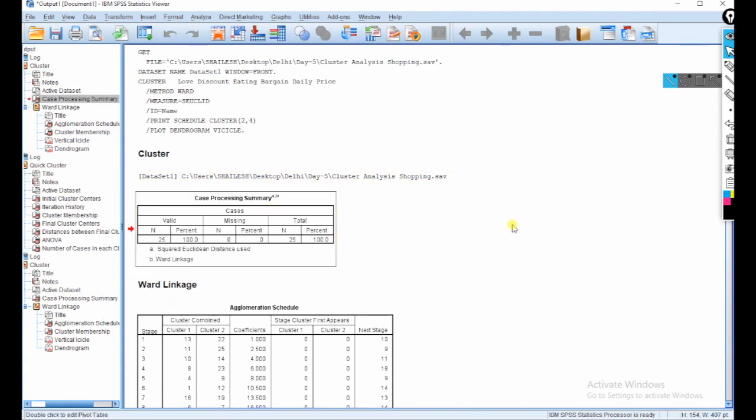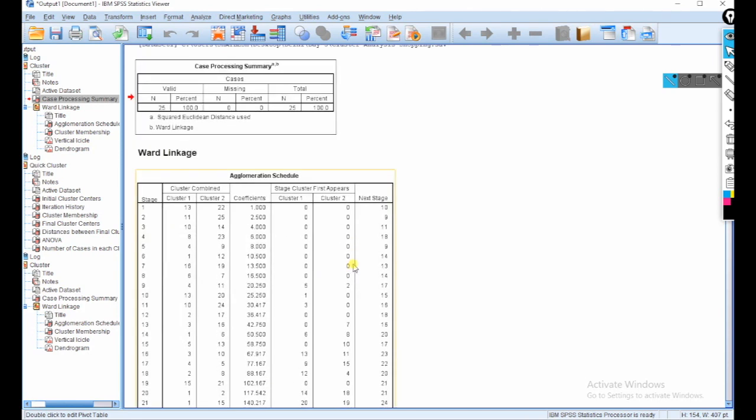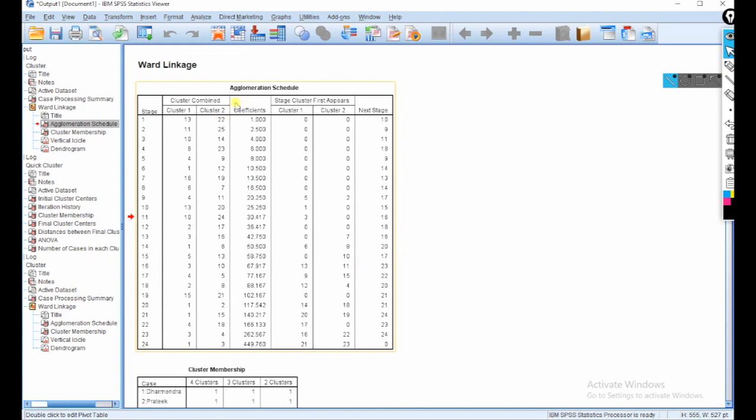Okay, this first is the case processing summary. So total number of cases is 25. We have selected 25 participants for this study, and the second table, Ward linkage agglomeration schedule. What does it mean? So total number of respondents 25. So here we are combining the two people, and both people are similar.